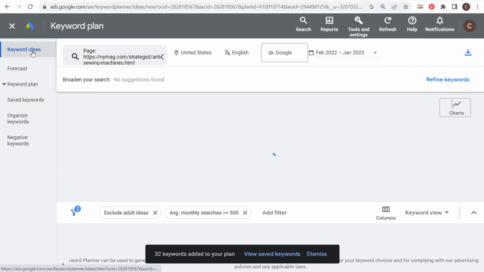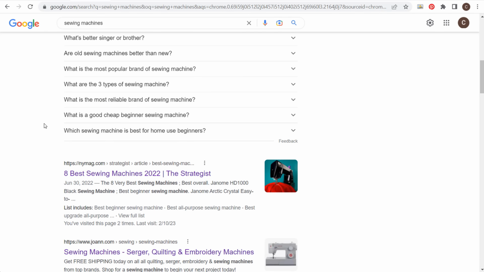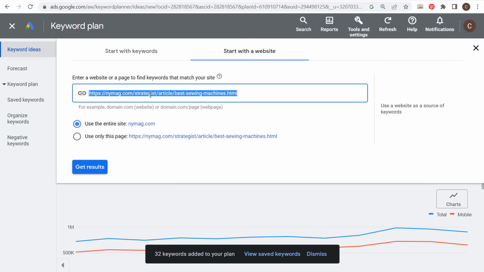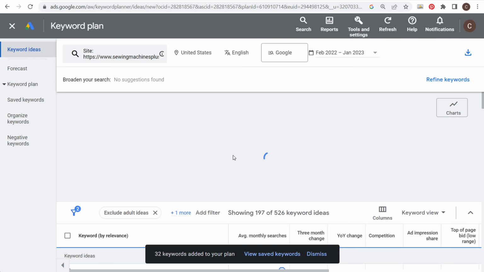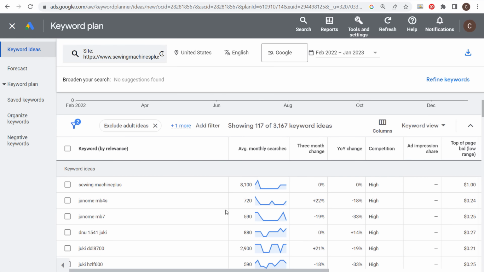So coming back to our keyword ideas, the last thing that you can do is, instead of using a specific page, come over here to Sewing Machines Plus. We'll copy the URL. So just copy link address, and we'll paste this website and then use the entire website. So we'll use sewingmachinesplus.com, use the entire website, get results. Same thing we did earlier, just continue to go through all of these different keywords and see the main keywords that they're actually ranking for. And it pulled up over 3,000 keyword ideas. It's showing 117, probably because we have the over 500 average monthly searches.